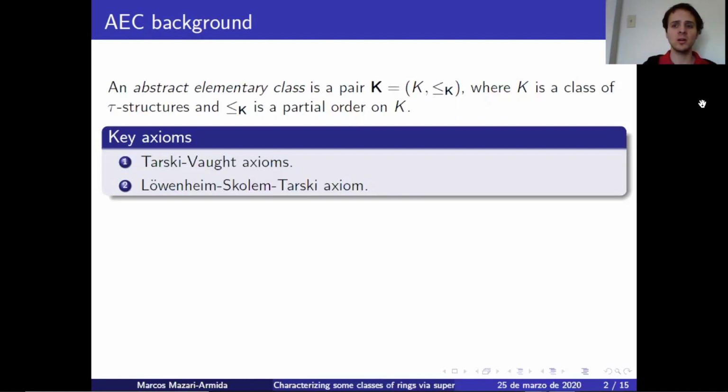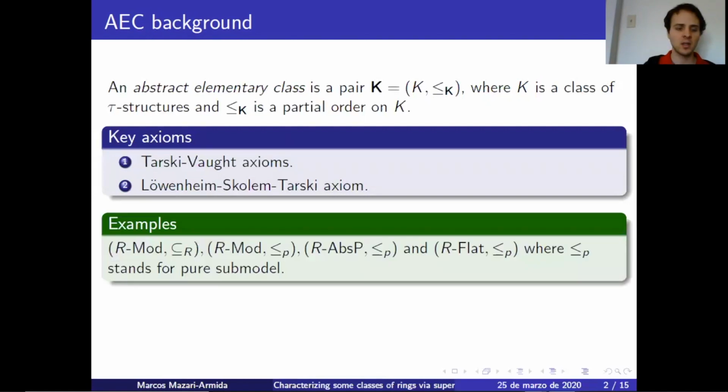Now, before I go on, let me introduce some examples. We have the class of modules with embeddings, the class of modules with pure embeddings, the class of absolutely pure modules with pure embeddings. For those of you that aren't familiar with absolutely pure modules, these are the modules such that embeddings into them become pure embeddings. And flat modules with pure embeddings. Flat modules, for example, in the class of abelian groups, are just torsion-free abelian groups.